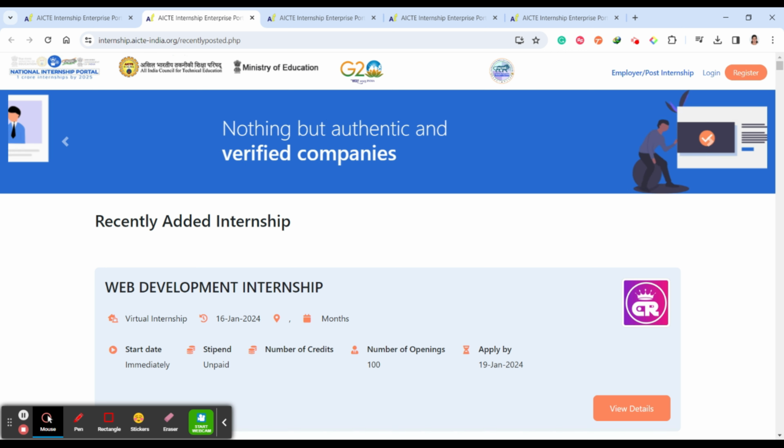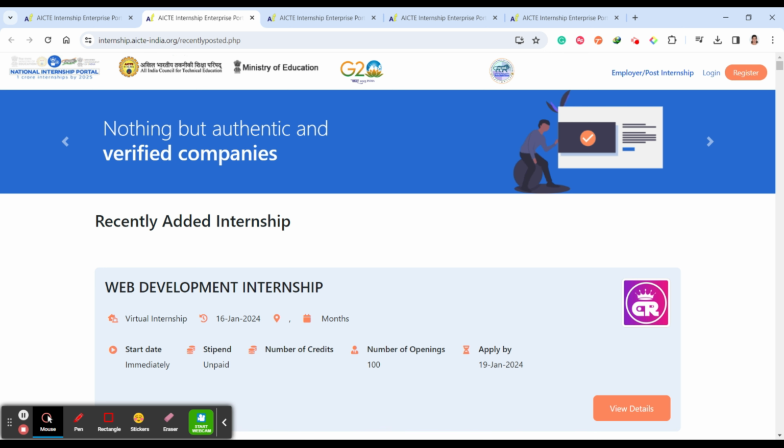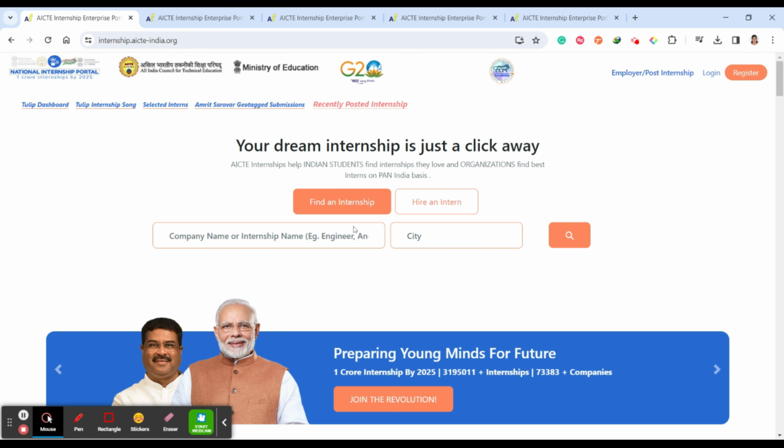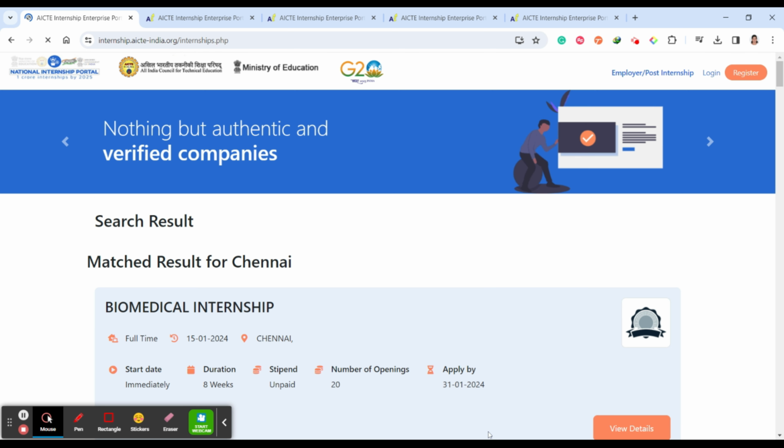I personally request you to see the complete details about the company. Or else, if you wanted to search by city, for example Chennai, go and search for Chennai.